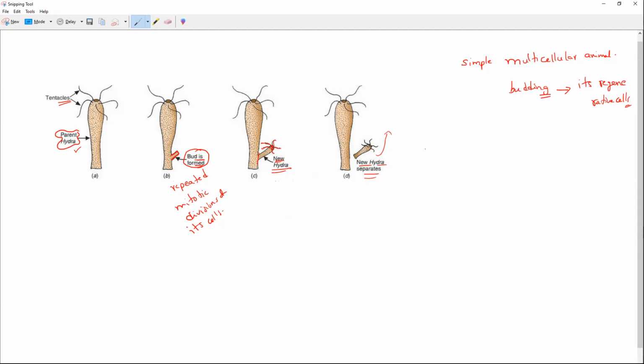So that is why this process we used to call as, what is the process we used to say? We used to call it as budding. Understood? So that is what you have to remember.